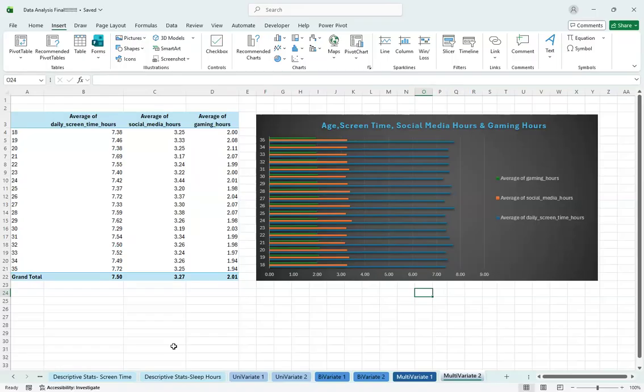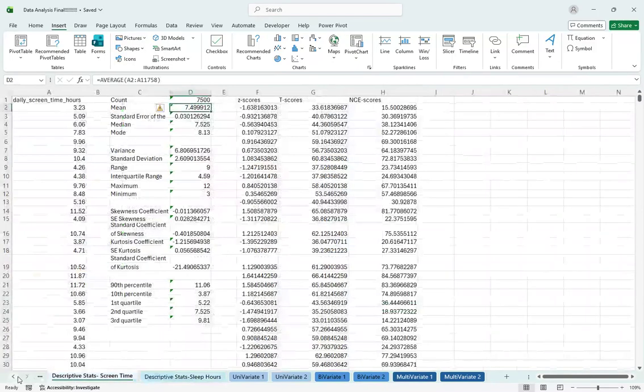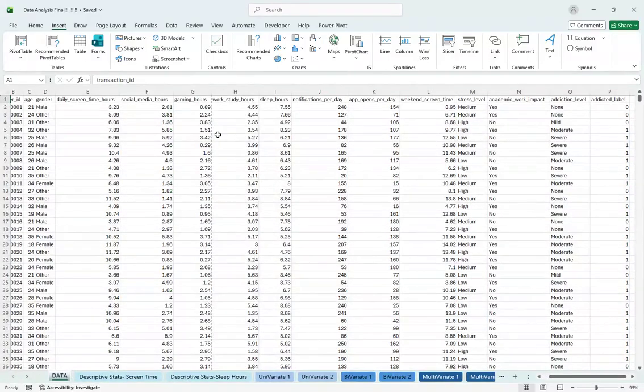But overall, this analysis highlights the importance of understanding how technology and certain behaviors can affect social media addiction. And I just thought it would be really interesting in this day and age. Social media is a huge thing, and I thought it would be really interesting to study how serious this is, especially for 18 to 35-year-olds, where many of their jobs and college can be influenced by social media. Thank you.